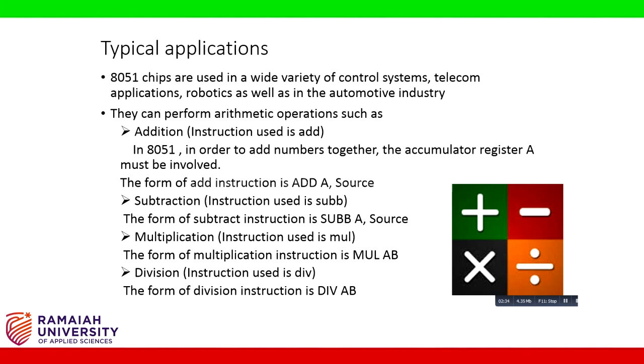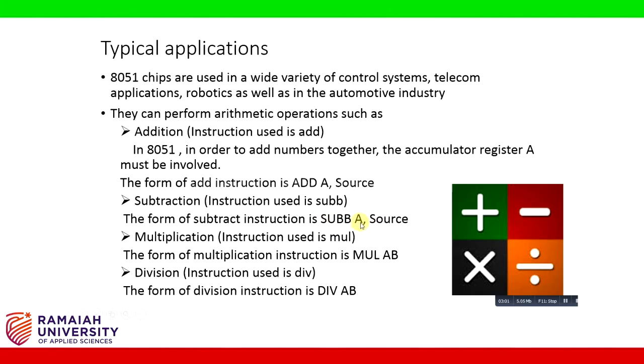The only operation present for subtraction is subtraction with borrow. Here A is the destination, and the source can be immediate data, indirect data or the data present in a register, but the destination must always be the accumulator. Once the subtraction is done, the result will be stored in the accumulator.